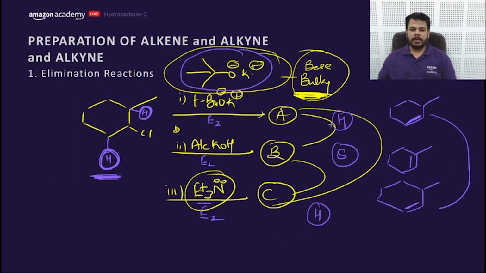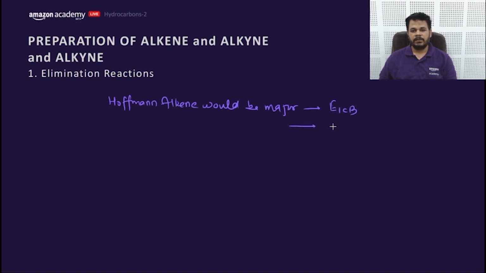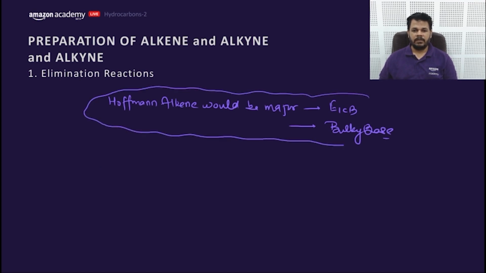Till now we have come to know that the Hofmann alkene would be major in case of E1cB and in case of bulky base. These are the key points till now.